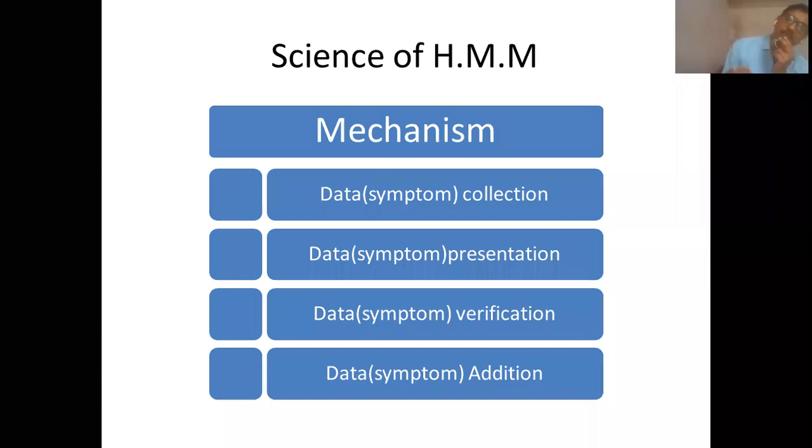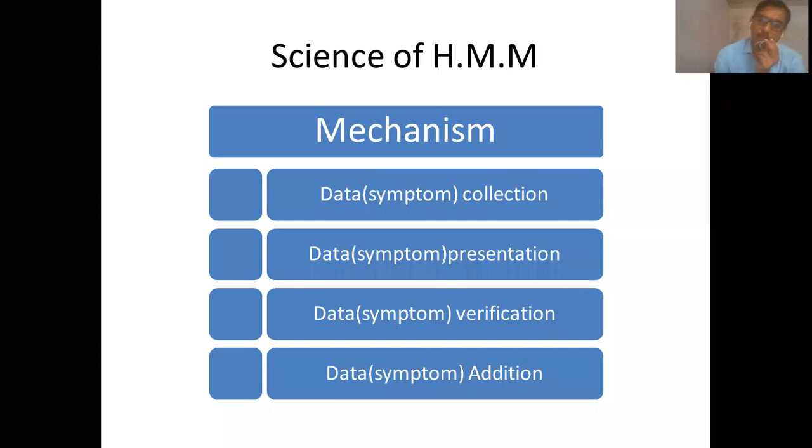The standardized mechanism is symptom collection, symptom presentation, symptom verification, and after a few years, symptom addition. Whenever any new drug comes into the materia medica, it has to follow this specific mechanism. Otherwise, it will not be included.